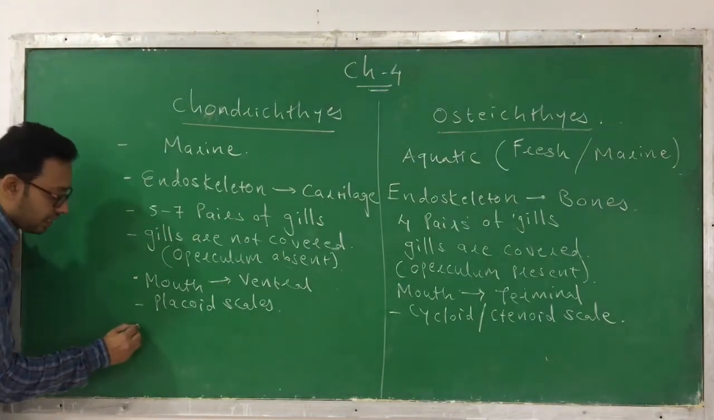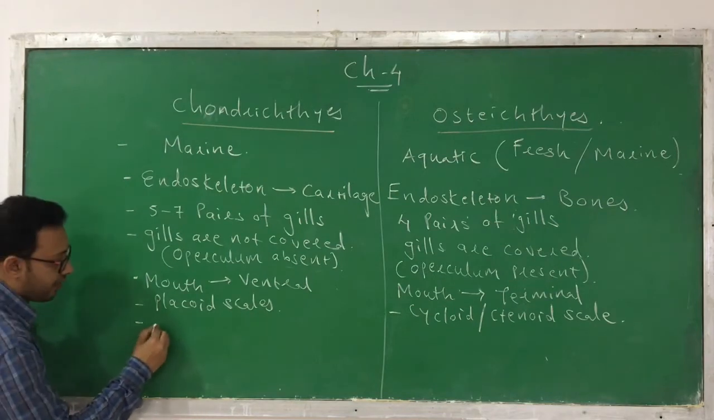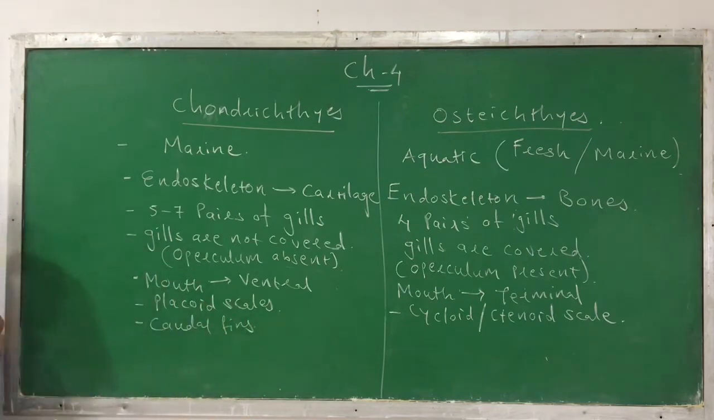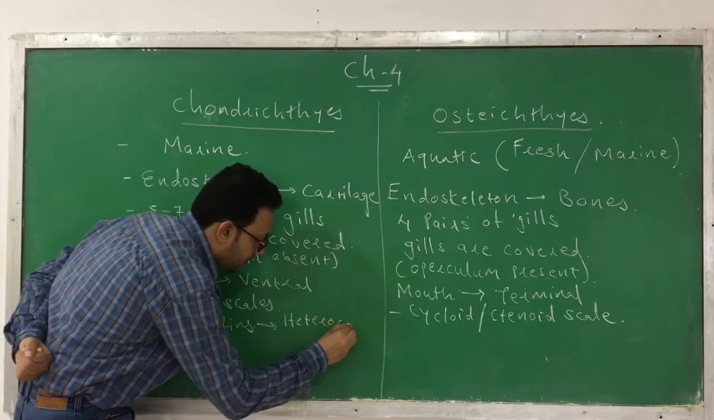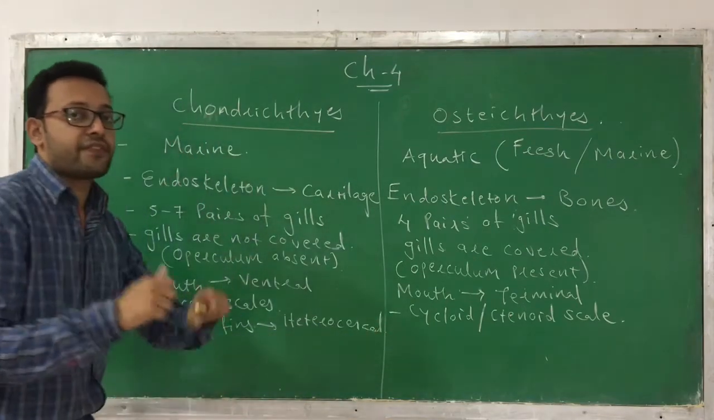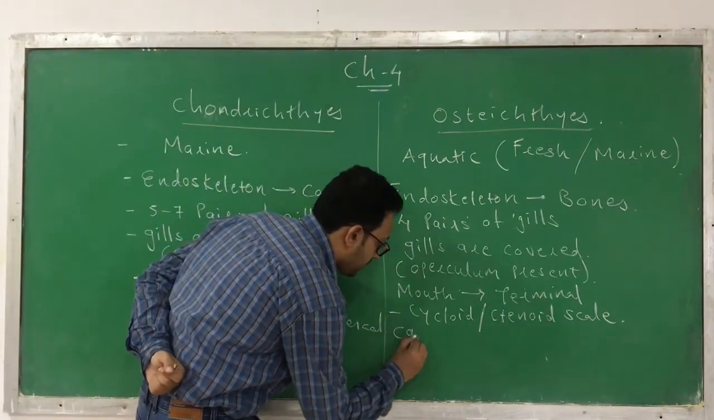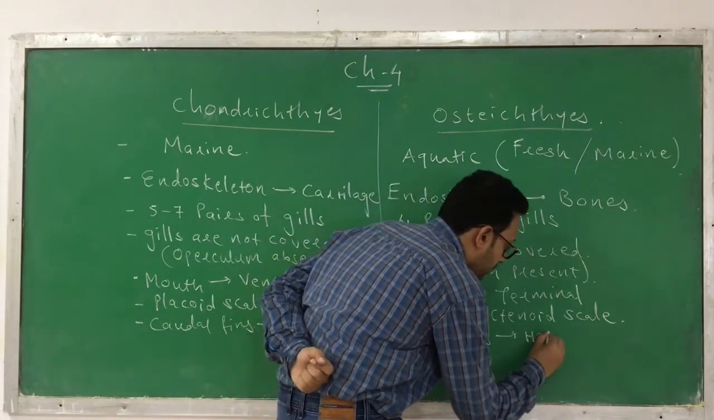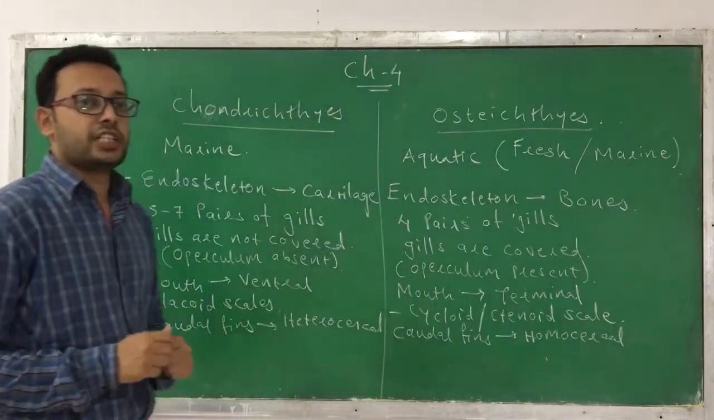Next, in chondrichthyes, if you see, the caudal fins, means the fins which are present posteriorly, the caudal fin is heterocercal. Heterocercal means they have two different sizes of lobes in the caudal fin. Whereas here in osteichthyes, the caudal fins are homocercal. Clear? So this is the characteristic you can find in them.